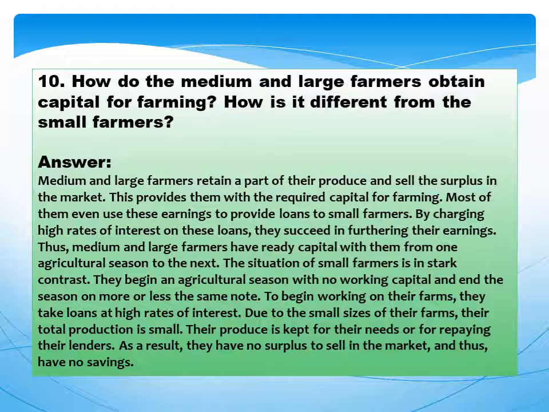Due to the small sizes of their farms, their total production is small. Their produce is kept for their needs or for repaying their lenders. As a result, they have no surplus to sell in market and thus have no savings.